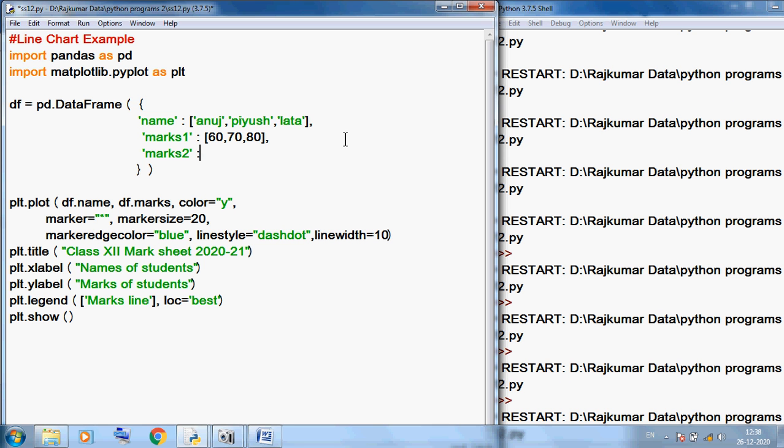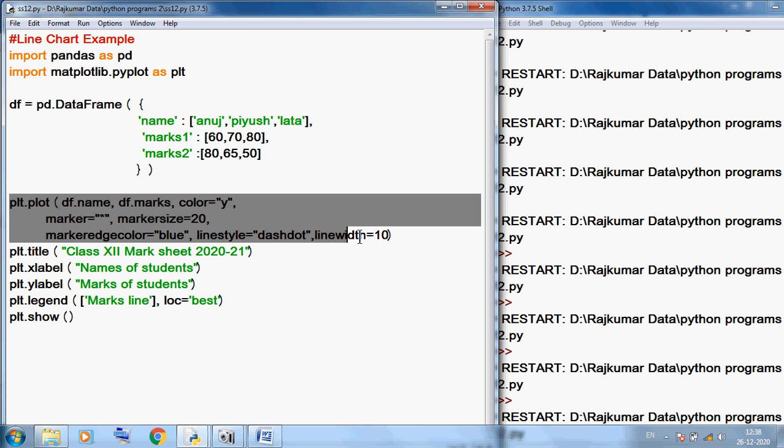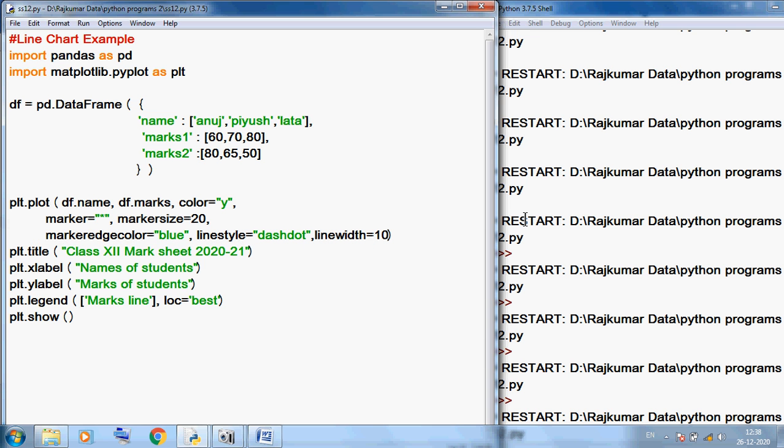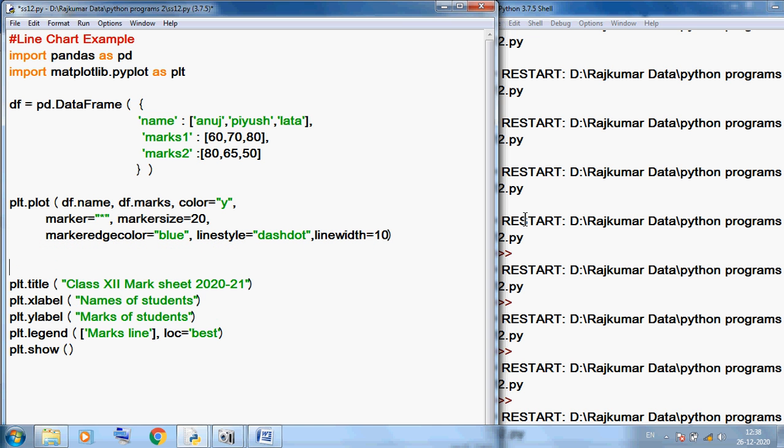In marks 2 we can use 80, 65, or 50, suppose 50 in the marks 2 column. So here is an additional new column, marks 2. For this purpose I want to copy this line and paste this line as it is.